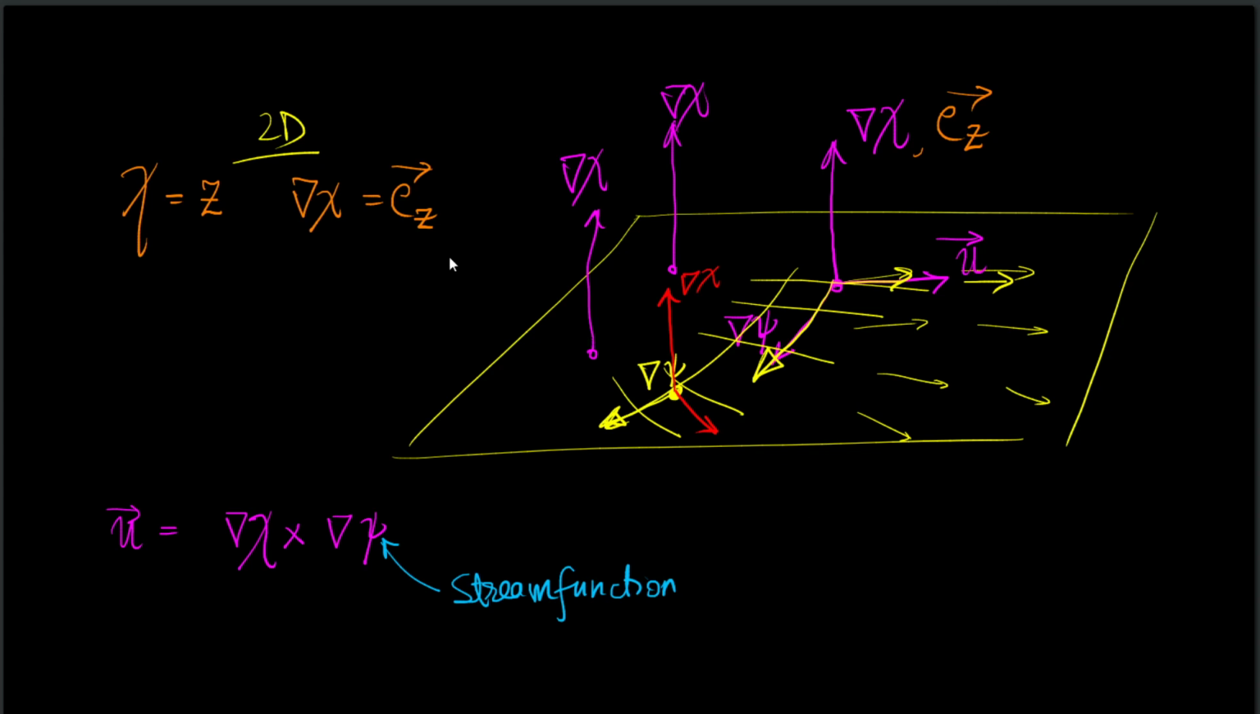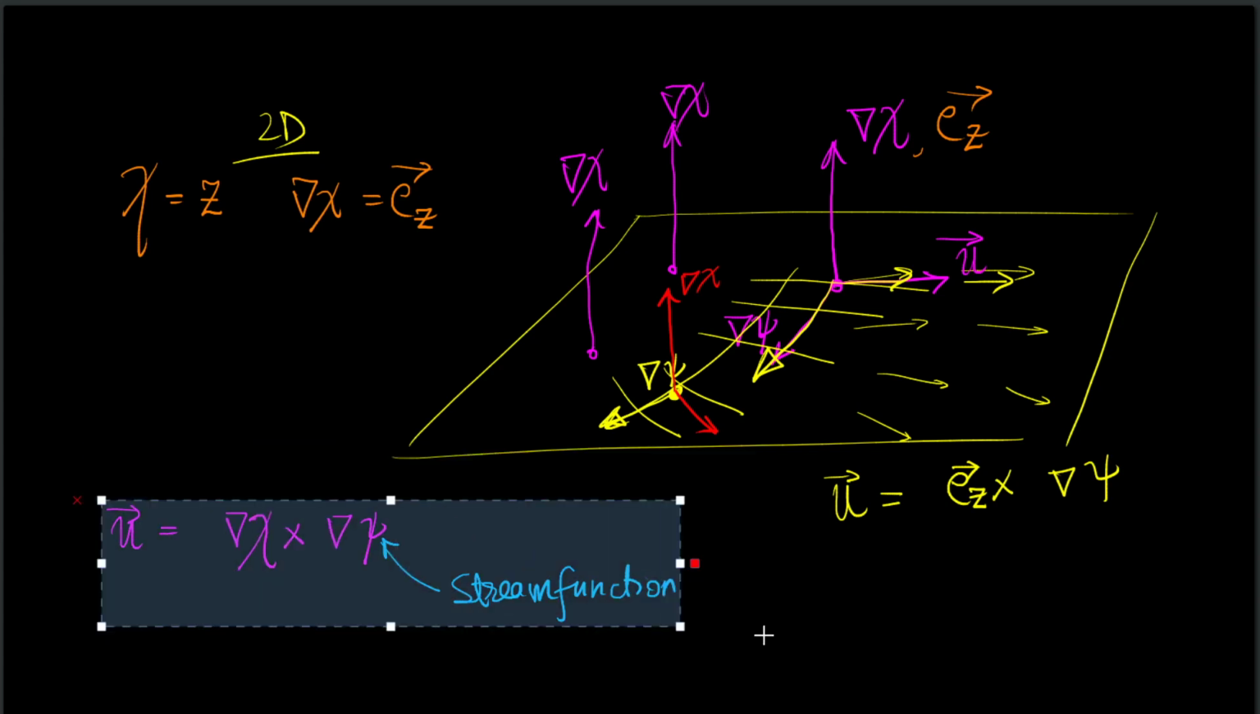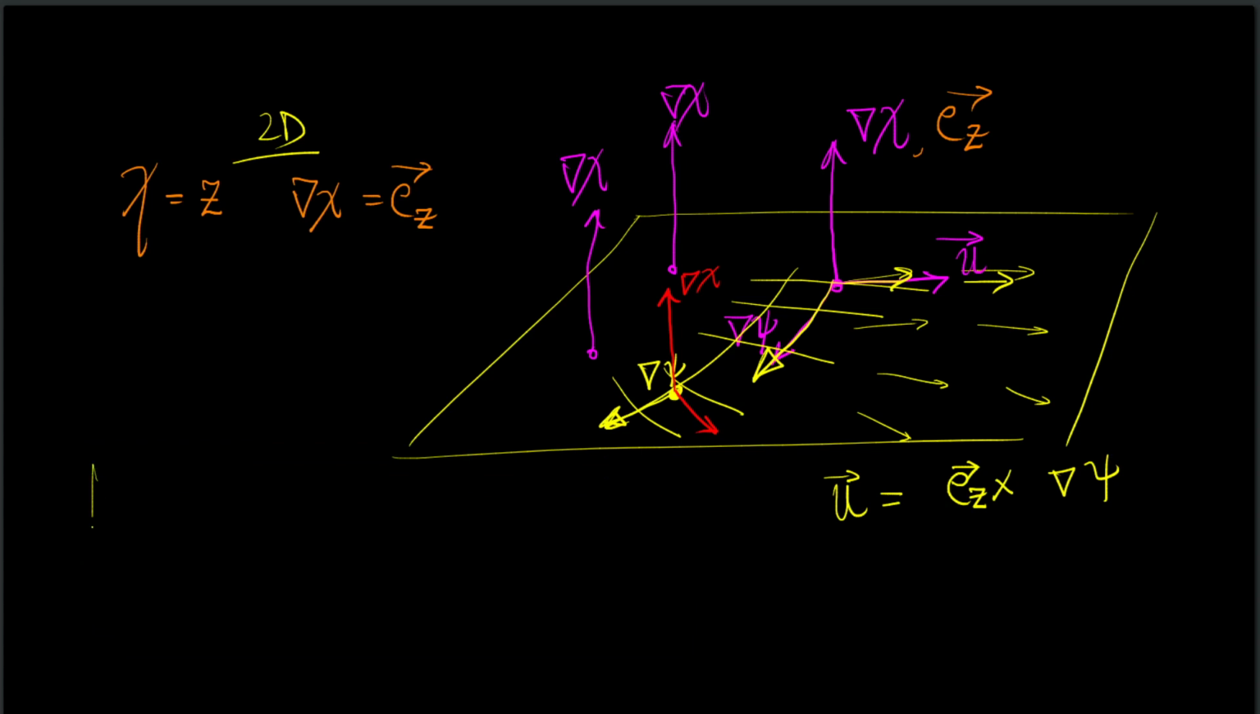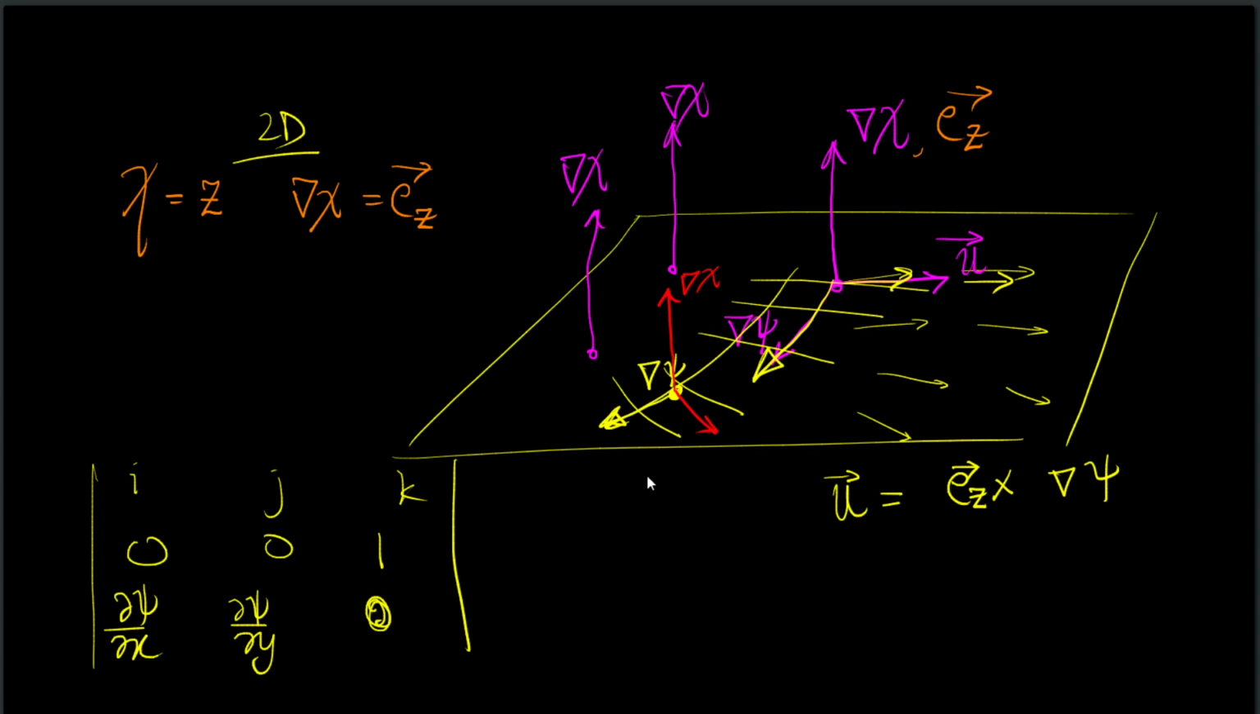Okay. But now let us evaluate very quickly what the velocity in 2D will be. So grad chi we already found out to be Ez. So now Ez cross grad psi. Let us quickly find this out. Let us do the whole classical cross product thing because it's easier to visualize. So i, j, k. Ez will be 0, 0, 1. Grad psi will be del psi del x, del psi del y, 0, because psi is planar.